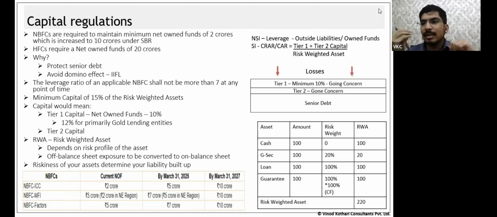A very plain, simple example is a guarantee. Imagine an NBFC issued a guarantee in favor of one of the group's companies. In case that company defaults, you will have to pay it out. Now, to pay it out, you will need funds. You incurred a loss, but your capital was not sufficient, because capital sufficiency is very crucial. You need sufficient capital to go on.